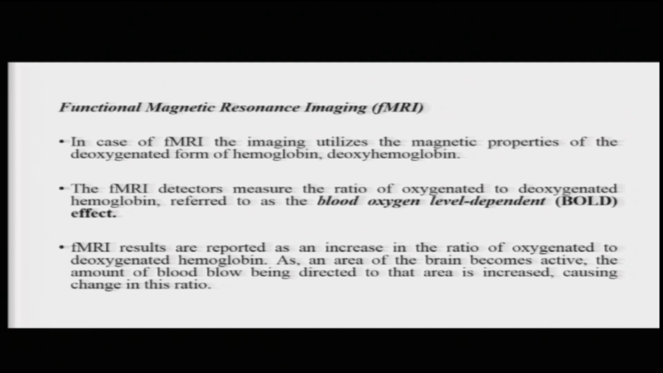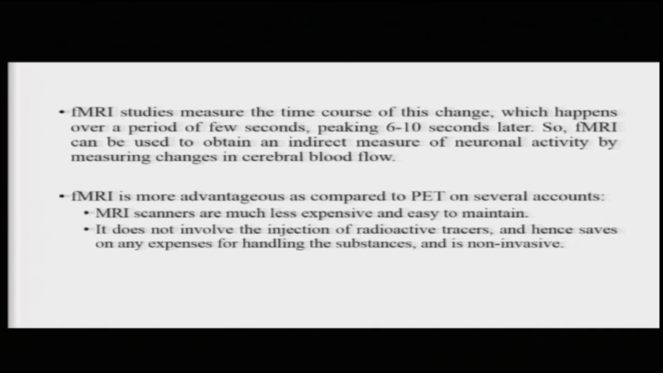As an area of the brain becomes active, the amount of blood flow being directed to that area increases, causing a change in this ratio, which is measured under the BOLD effect. Now, fMRI studies are capable of measuring the time course of this change, which however happens very slowly over a period of a few seconds, peaking about 6 to 10 seconds later. So, fMRI can be used to obtain an indirect measure of neuronal activity by measuring changes in the cerebral blood flow to that region.